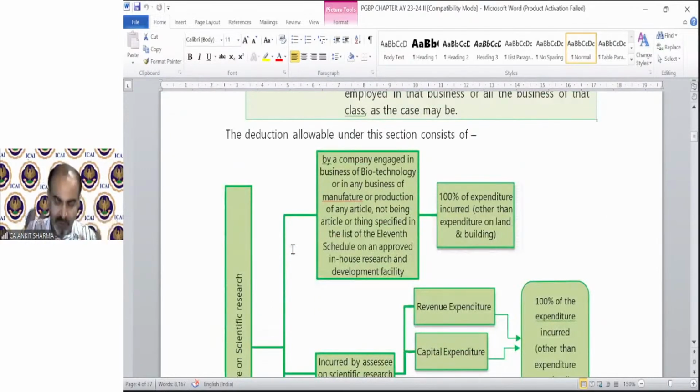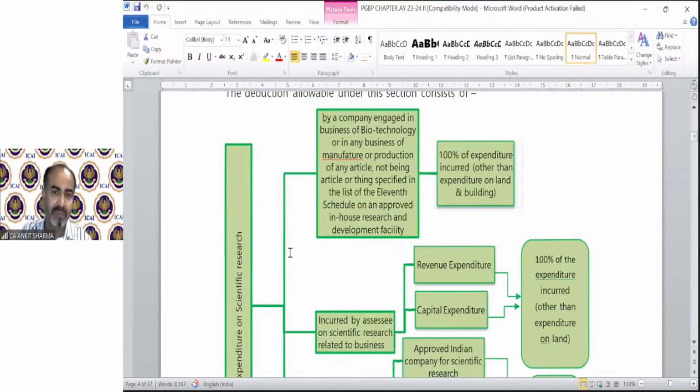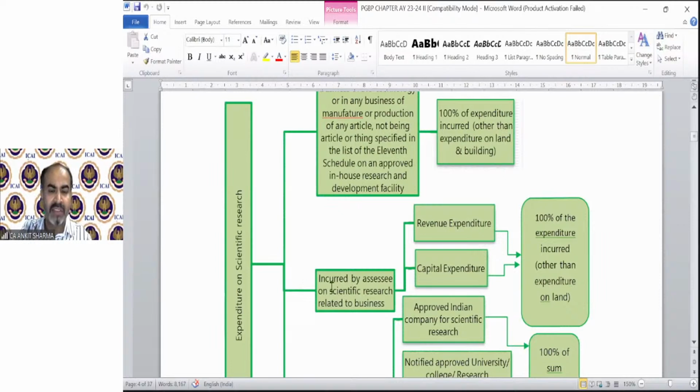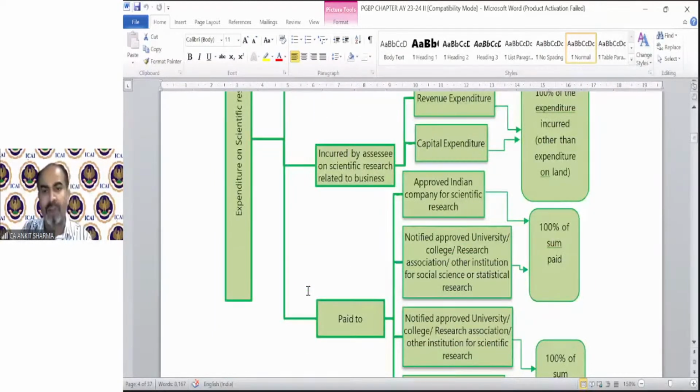This is the format, the chart diagram in which the expenditure has been explained. If you can see that. Incurred by SSC on scientific research, you should read this summary after the provision. So you will understand from where this revenue, capital, approved Indian company, etc. has come. So after reading the normal provision, you can go through this chart.